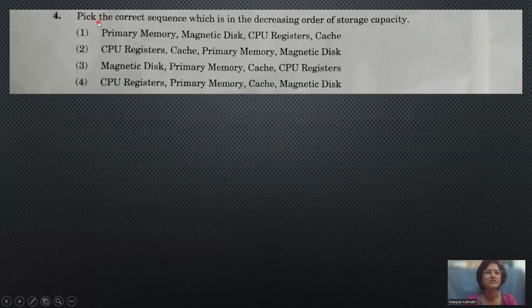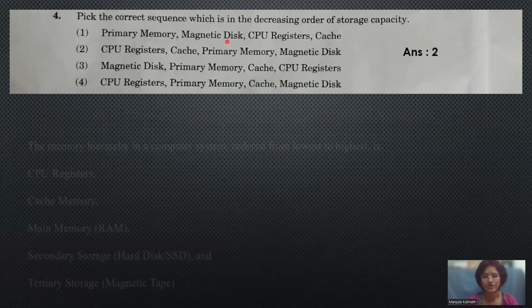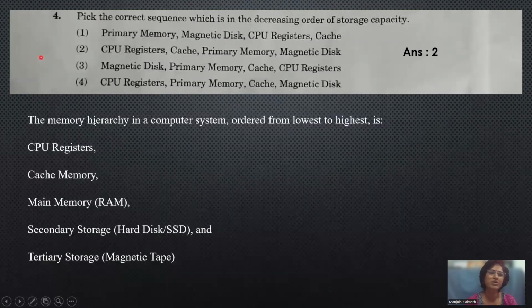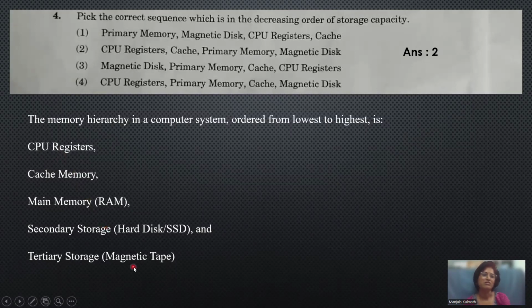The next one is, pick the correct sequence which is in the decreasing order of the storage capacity. Look here, the previous question and this question are almost one and the same, but asked in a different way. We already noticed the hierarchy, the sequence of the memory from the highest to the lowest speed.